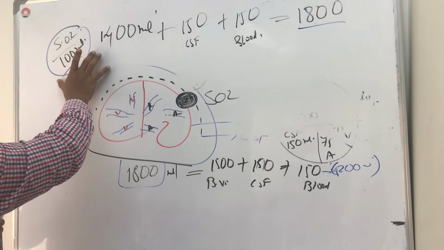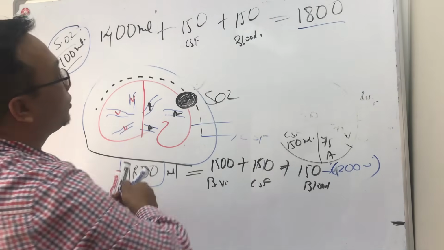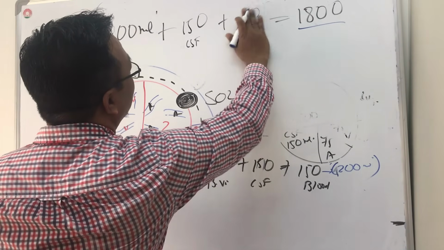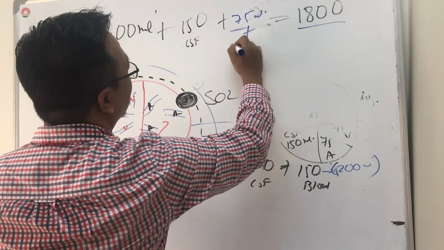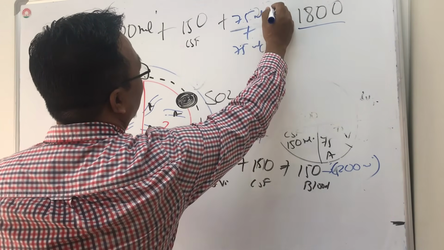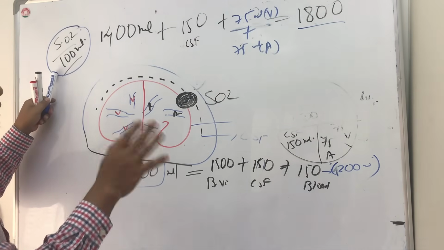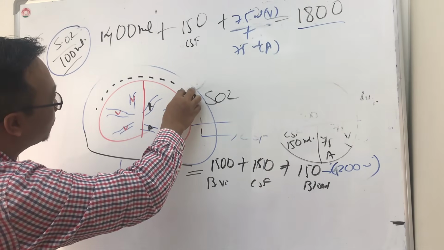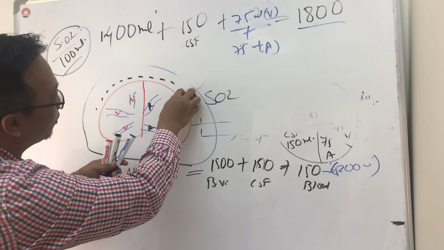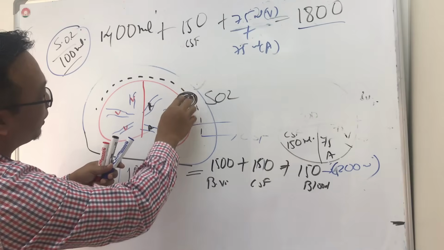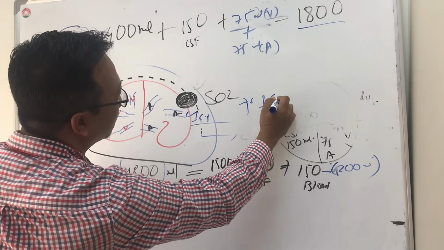So what will happen when 100 ml of space is taken here? First the brain will try to reduce the venous blood. We know the blood is 75 ml venous and 75 ml arterial. First it compensates so that the intracranial pressure doesn't rise. Otherwise the space occupying lesion will keep growing and give increased intracranial pressure.